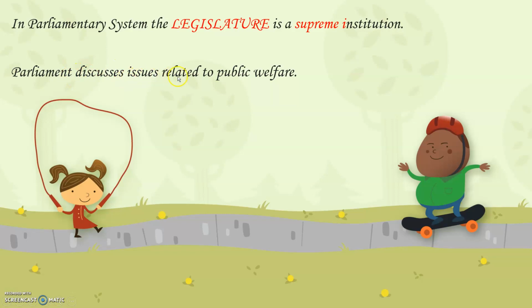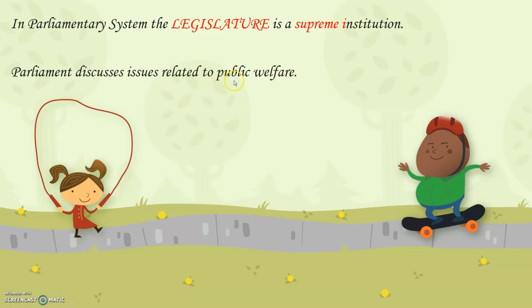Parliament discusses issues related to public welfare. Notice, public welfare, everyday business, for example, transport. People don't get food to eat, they don't have a place to stay. So whatever problems people have, they are solved by the parliament. So it is one of the important and crucial parts of the Indian government, that all the public welfare, public problems, they don't have food to eat, they don't have jobs, they don't have proper transport facilities, all this is called public welfare.